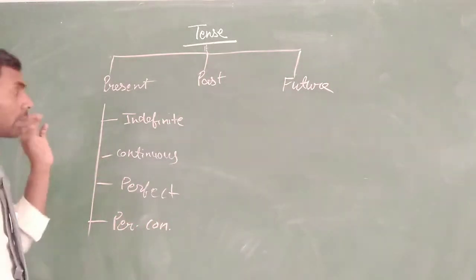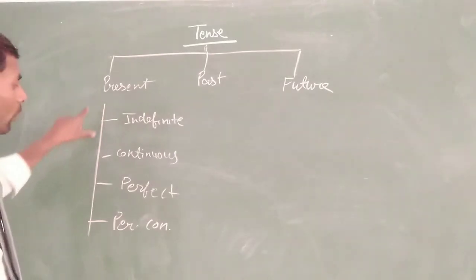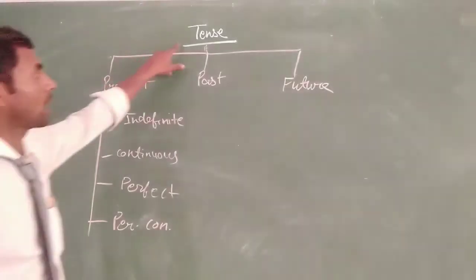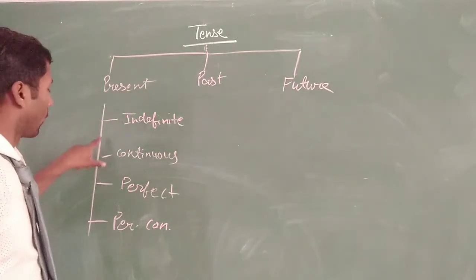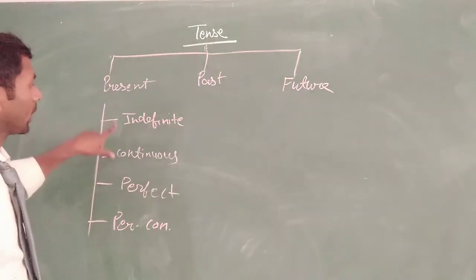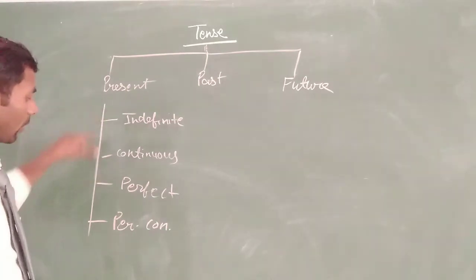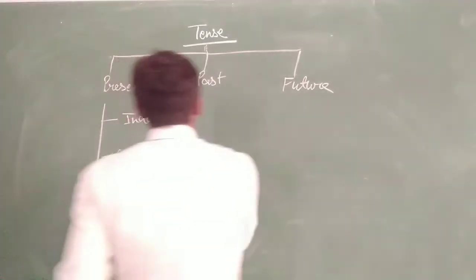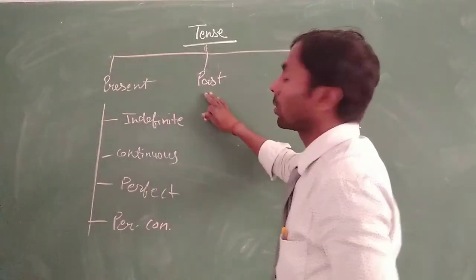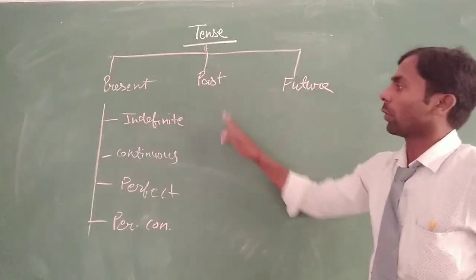Okay, we can divide the present tense into four sub parts. Tense has three parts, and present tense has four sub parts. And then we can also divide the past tense into four parts.